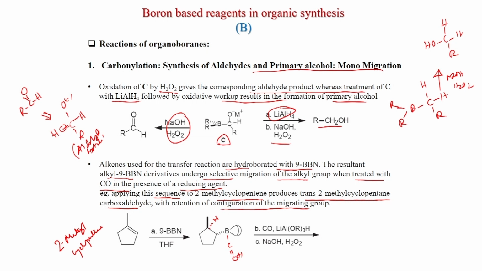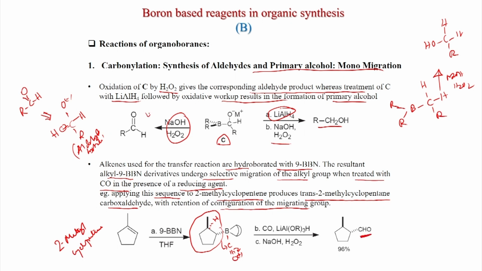Now what happens? This group will migrate, because the 9-BBN group does not migrate. The migrating power we will also discuss later, but primary migrates faster than secondary, and secondary migrates faster than tertiary. Also there is a steric effect in the 9-BBN. So this group migrates selectively to here, and you get a carbonyl, then the reduction, and after that hydrolysis you get the aldehyde.